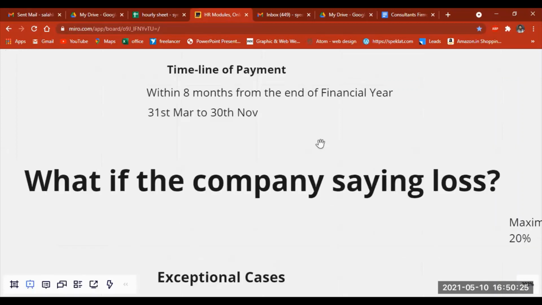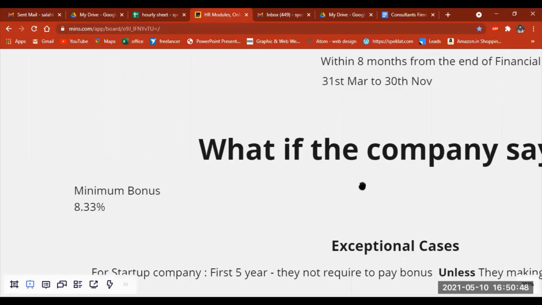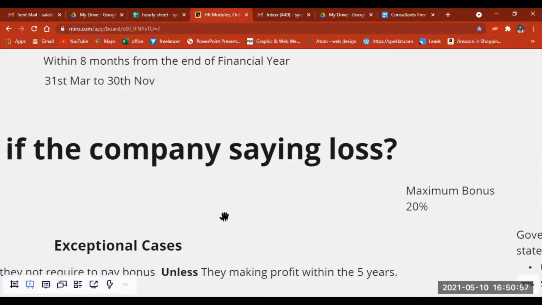And another thing, why I started this topic: I said the bonus is like sharing the profit with those employees. And a question comes forward: what if the company says we are not making a profit, we are being at a loss? For such a condition, the government has taken some important restrictions and regulations that are called the minimum bonus and maximum bonus.